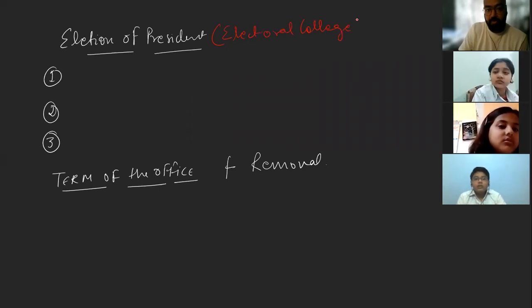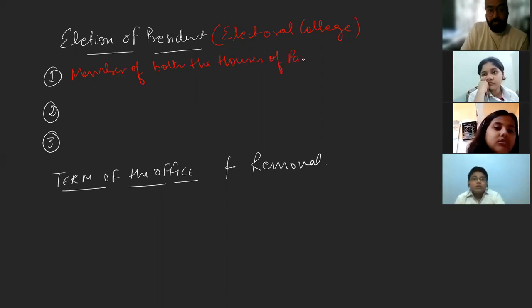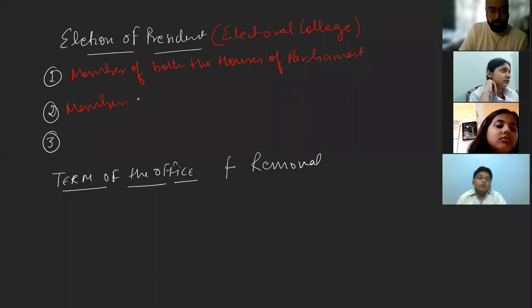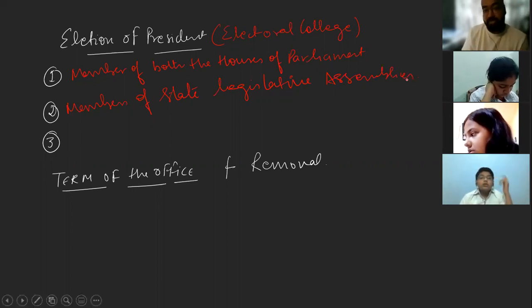This Electoral College has certain members: the members of both the houses of parliament, and the members of state legislative assemblies.